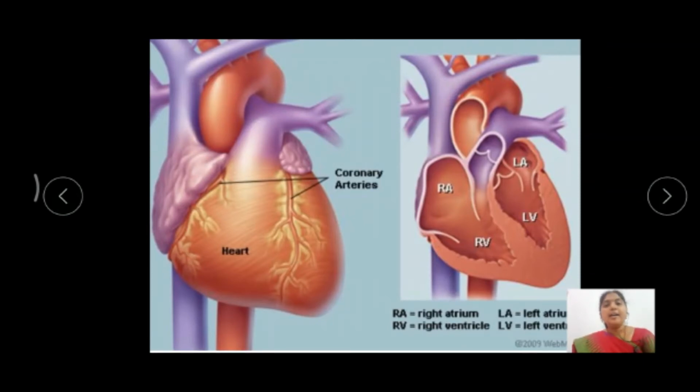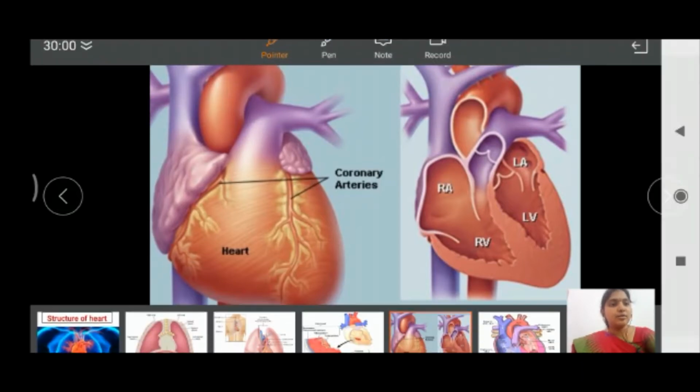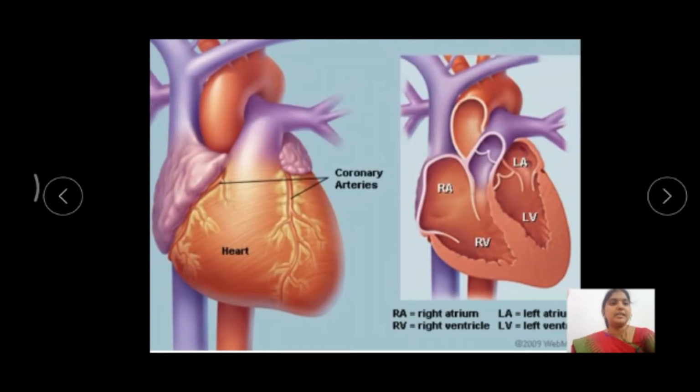The longitudinal section shows the internal structure of the heart. In the longitudinal section, we can observe four chambers of the heart, that is two atria and two ventricles. These are the two atria and these are the two ventricles. This is the right atrium, this is the left atrium, this is the right ventricle and this is the left ventricle. Here we can observe four chambers of the heart.